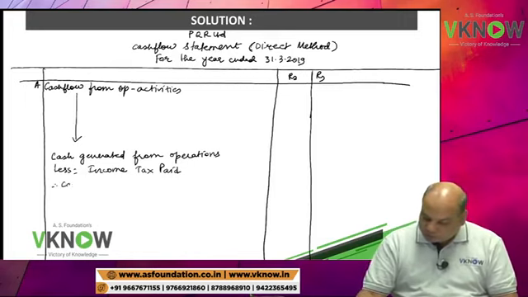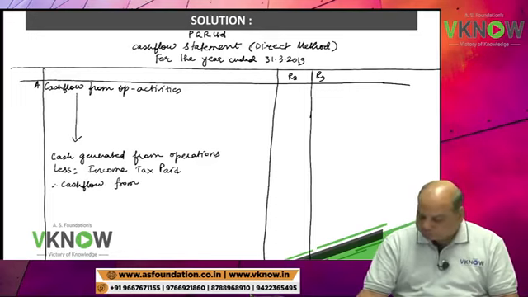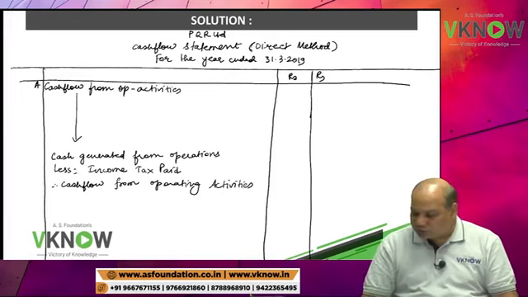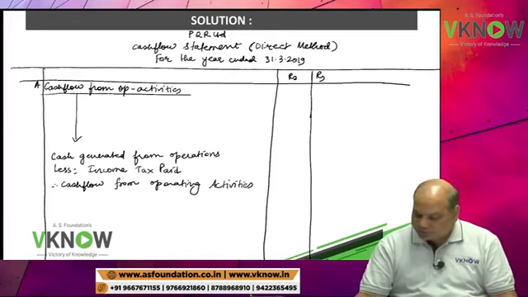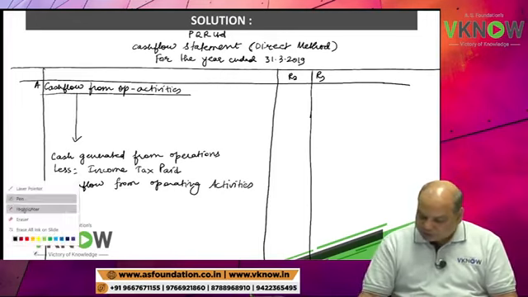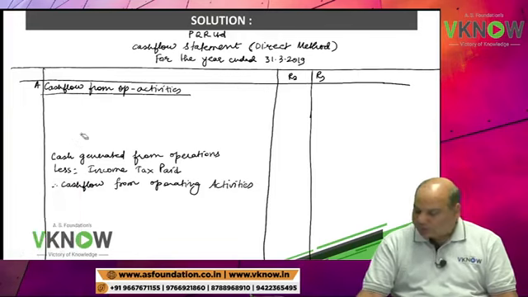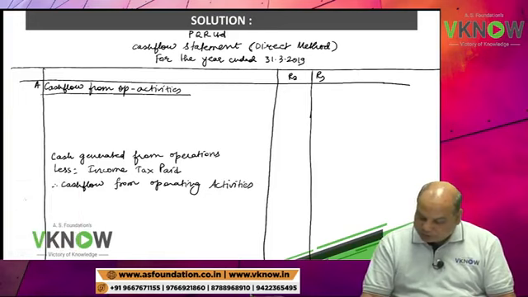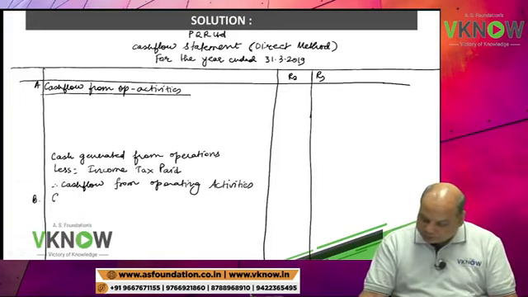Therefore, cash flow from operating activities. So this is your first part. Direct method format is very easy. Now please write down, dear student, point number B,